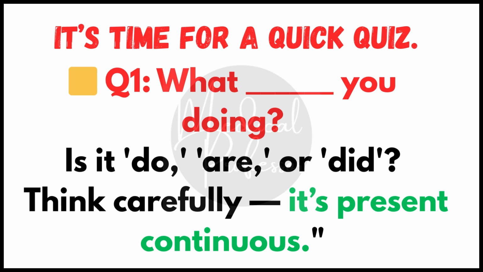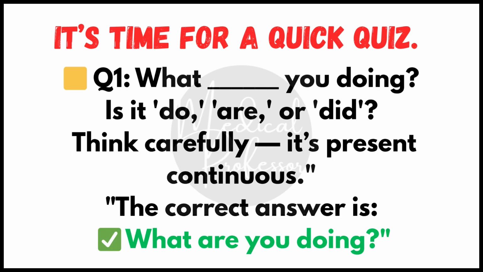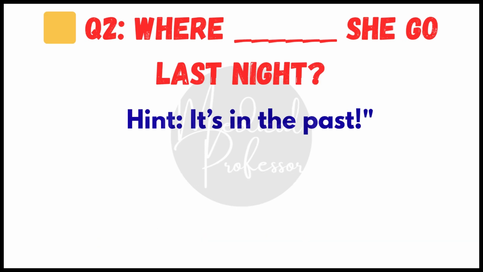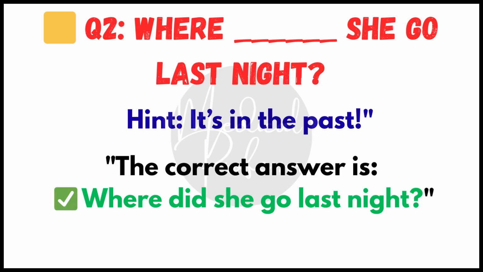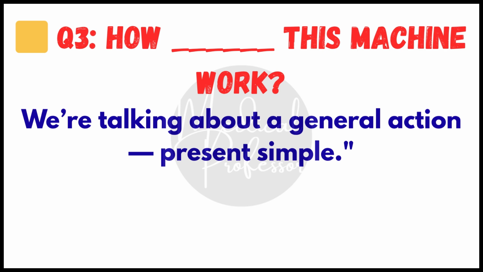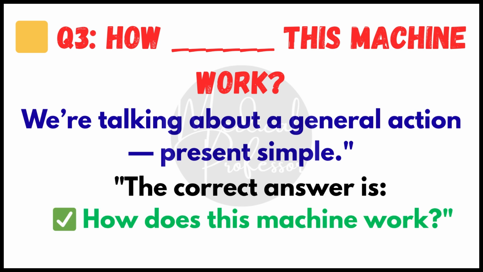The correct answer is what are you doing? Question number 2. Where dash she go last night? It's in the past. The correct answer is where did she go last night? Question number 3. How dash this machine work? We are talking about a general action, present simple. And the correct answer is how does this machine work?